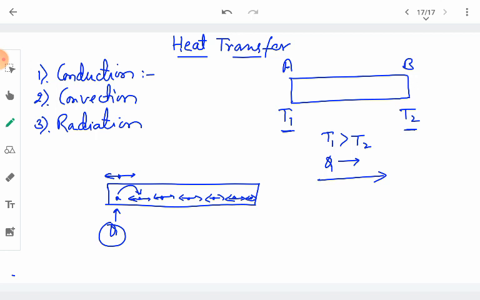So conduction is the phenomenon in which heat transfer takes place from a point which is at high temperature to a point which is at lower temperature through the transfer of heat without actual movement of the constituent particles or molecules from their mean position.